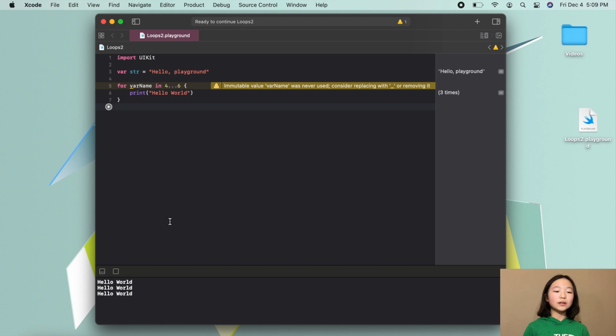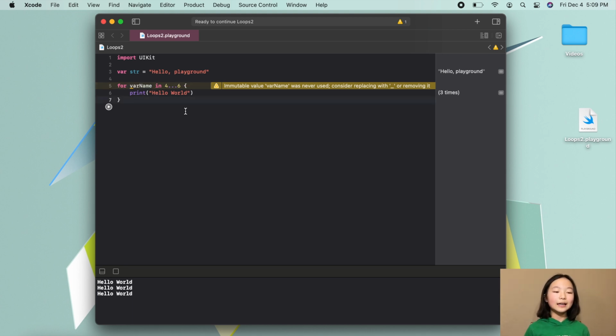Okay, so now let's go ahead and see this error here. To solve this error, you can simply go ahead and replace your variable name with an underscore. The reason that this error or this warning is here is because we are not using our variable.